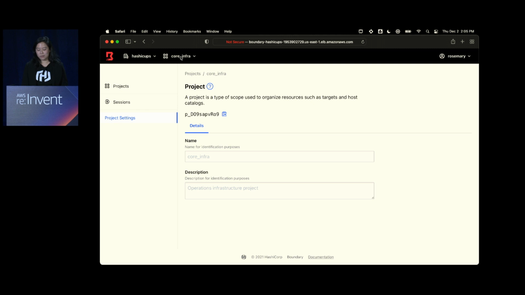I know that it exists, but I don't have access to what targets are available to me. I can't access it, right? So from an authentication view, Boundary will not let me access those ECS nodes that I had added.